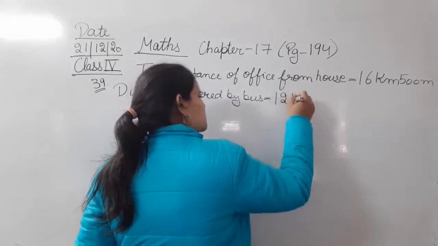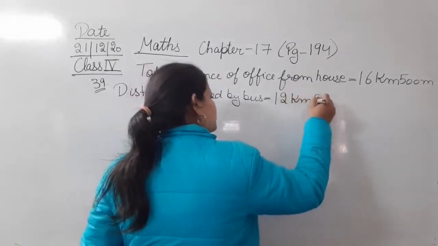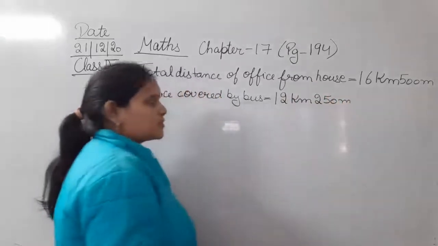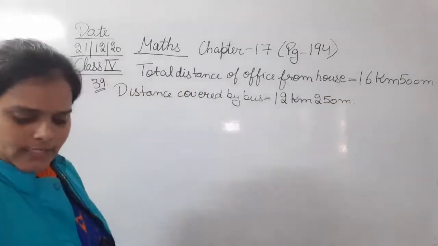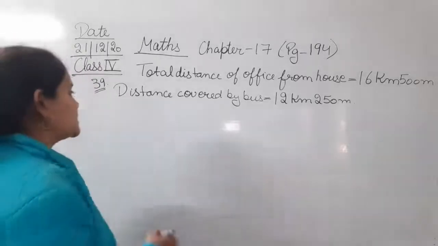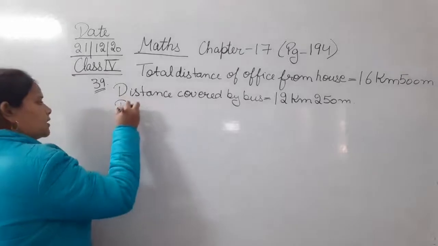12 kilometer 250 meter. So this is the distance that she covers by bus. Next is 3 kilometer 500 meter by cycle. That is the distance covered by cycle.